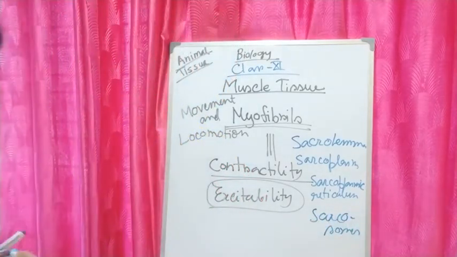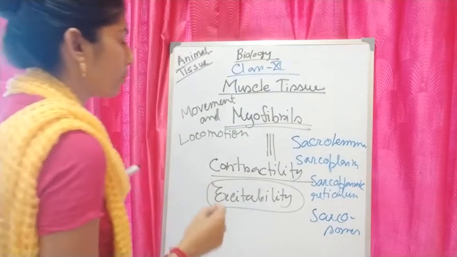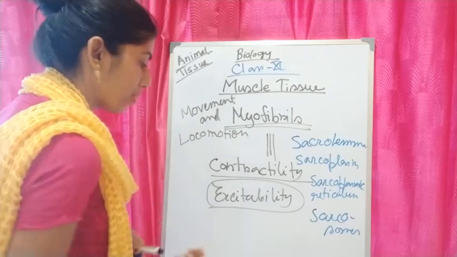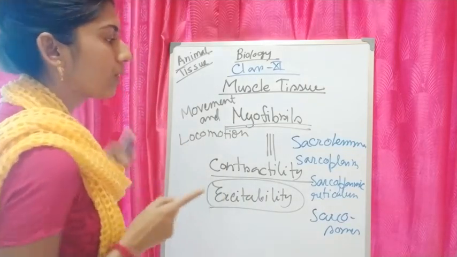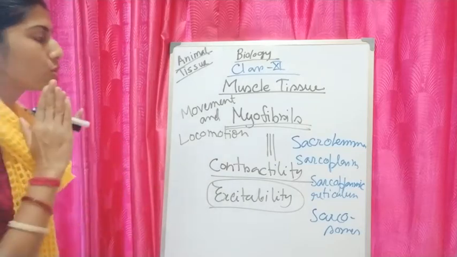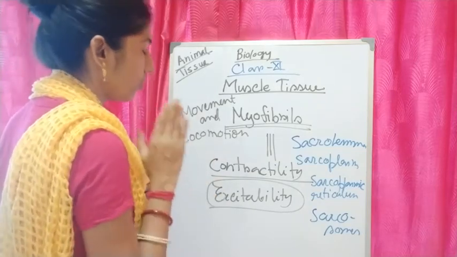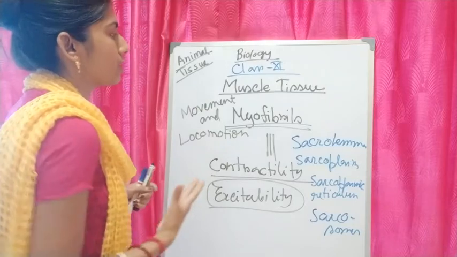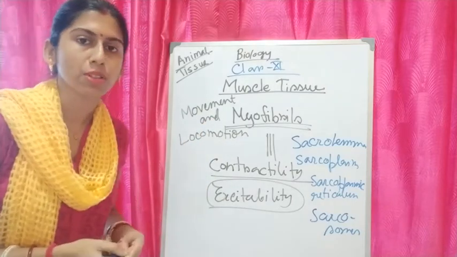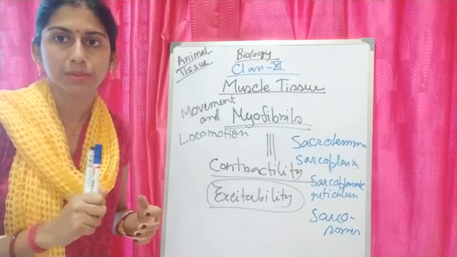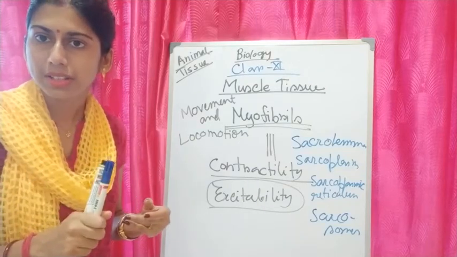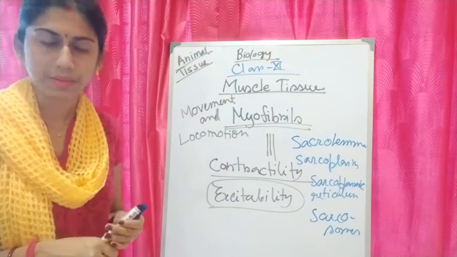In muscle there are filaments made up of proteins, actin and myosin. I will explain this part in the movement and locomotion chapter. In this chapter we will talk about the different types of muscles. Muscle tissue can be classified into three types: striated muscles, smooth muscles, and cardiac muscles.